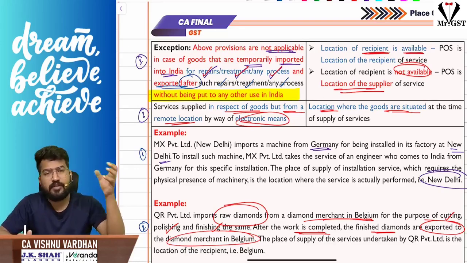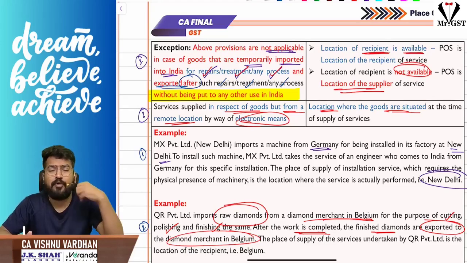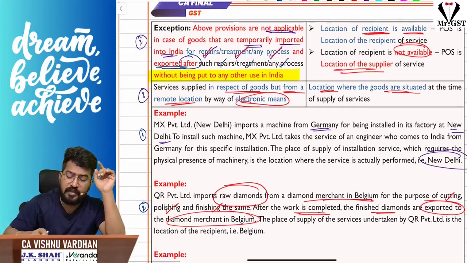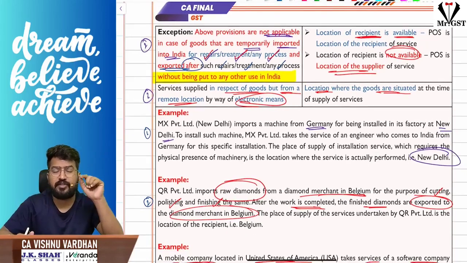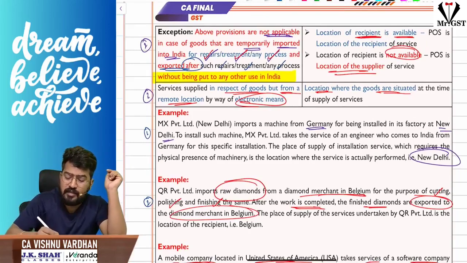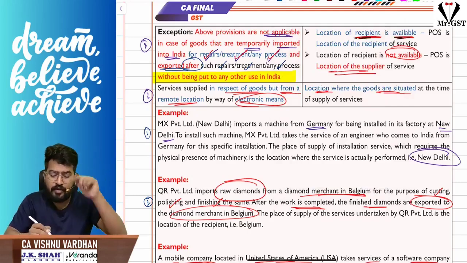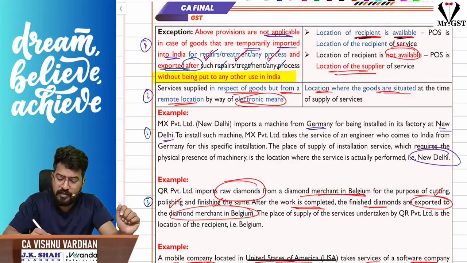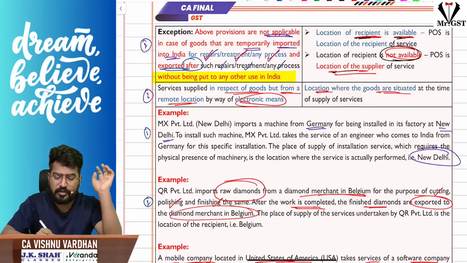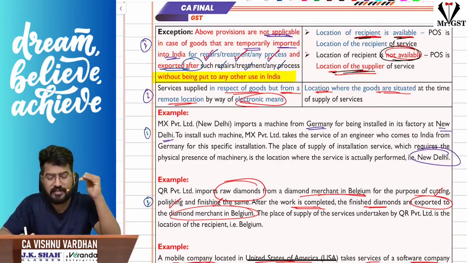We are importing the diamonds to India for cutting or polishing them, and after that process is over, we are exporting them back. In such cases, what is the place of supply? It is not where the services are actually performed. In that case, it is the location of the recipient, if it is available with the supplier, or if the location of the recipient is not available, then the location of the supplier itself will be the place of supply, just like the general rule.